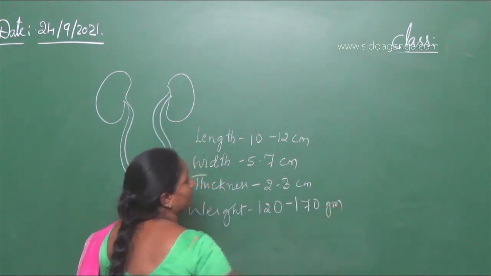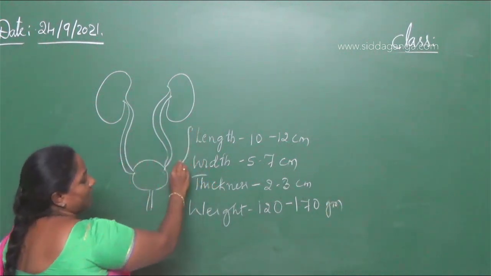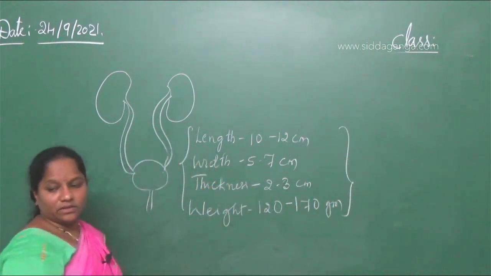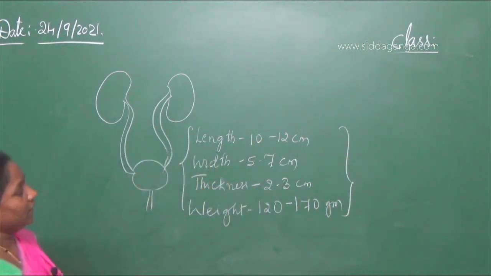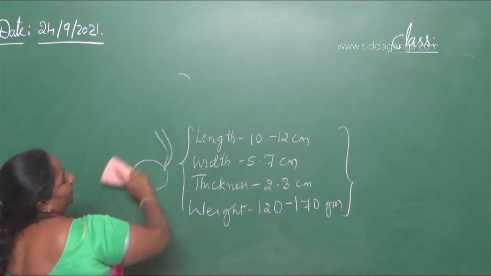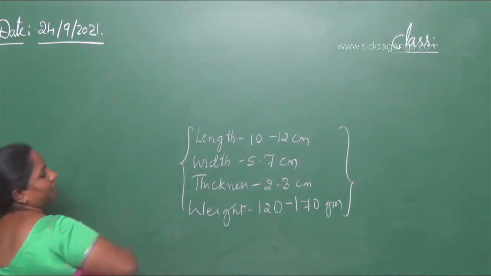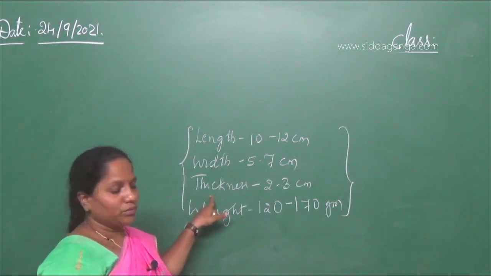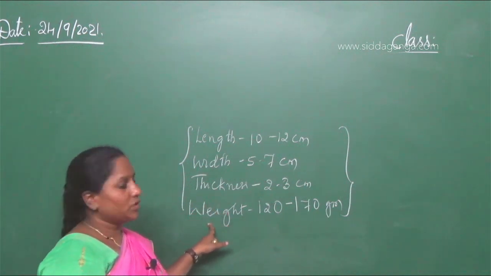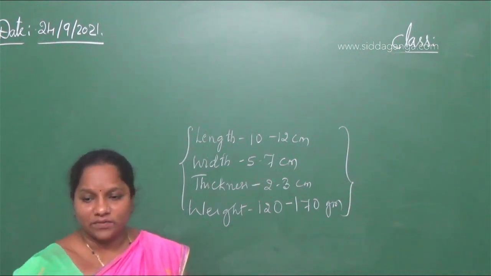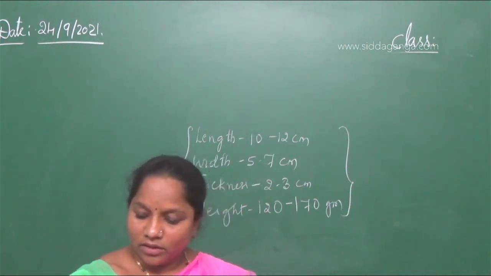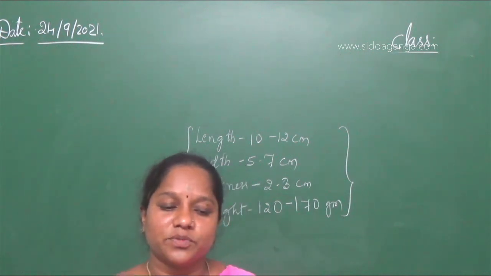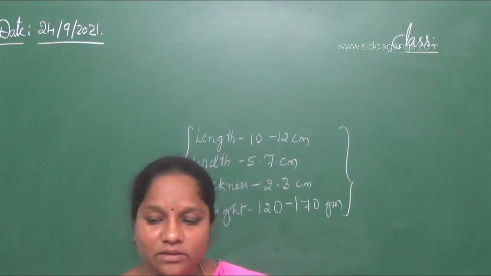So this is the exact number you should know for the kidney. The length of the kidney is 10 to 12 centimeters, width is 5 to 7 centimeters, thickness is 2 to 3 centimeters, weight is 120 to 170 grams. Among the options given to you, the first option is correct for the question.